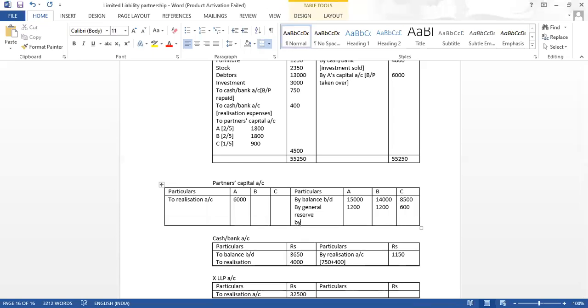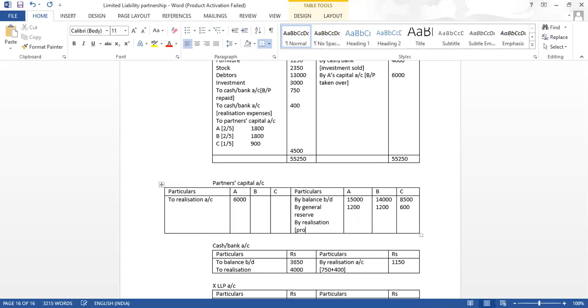Two partners will become by realization. In the bracket we can show that it is profit. How much is the amount? It is 1800, 1800 and 900.